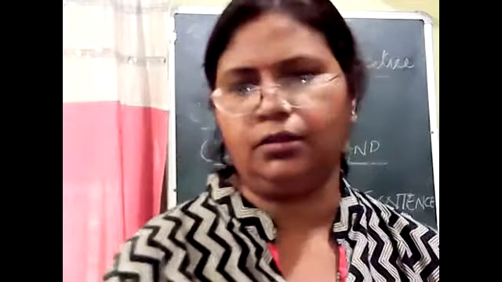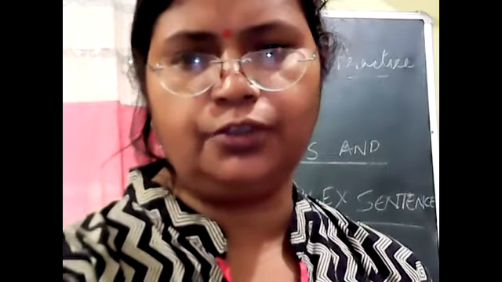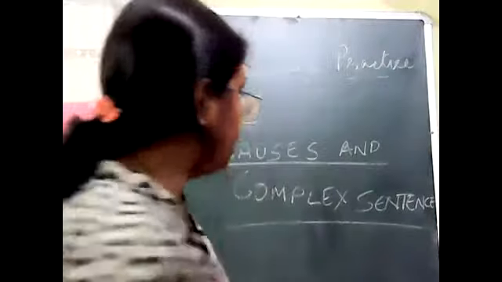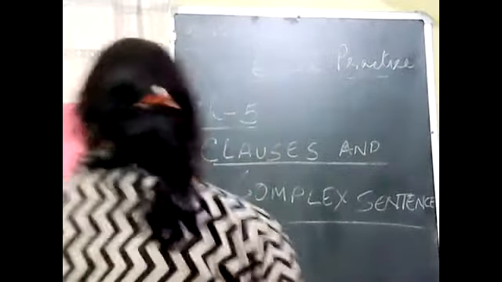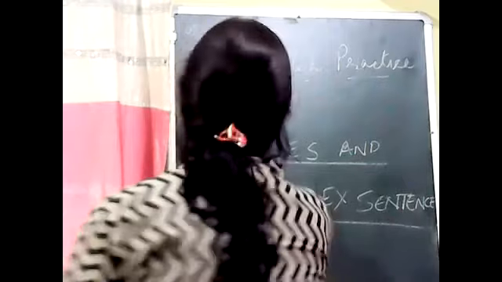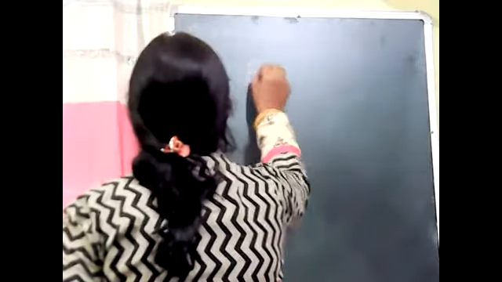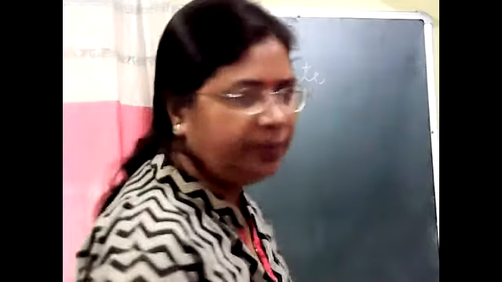So we were discussing finite verb. Finite verb is a verb that is guided by the number and person of its subject. Suppose we say Ram eats an apple. Very simple. I think I have discussed subject verb agreement while teaching you, and I have explained this concept earlier. So finite verb.